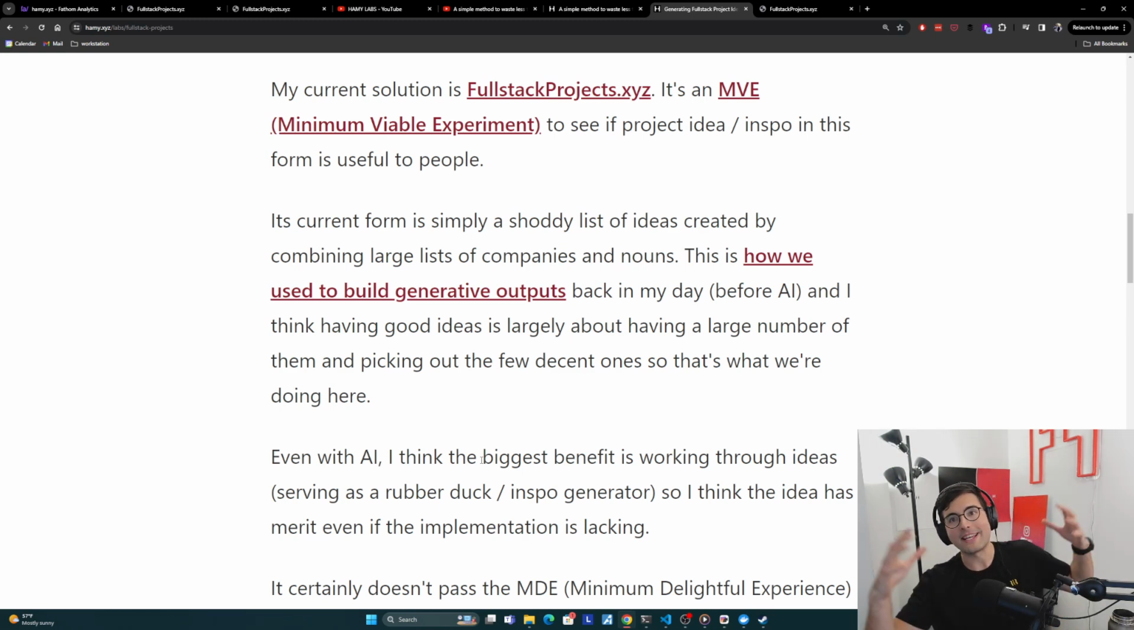The more we train it on, let's say, bad ideas, the more it can pick out the best things from those, and therefore the better its ideas are that it presents to you. And so I think this idea has a lot of merit, because that is how inspiration ideas are made. Although, of course, I think that the implementation is not quite there. It's not minimum delightful experience.